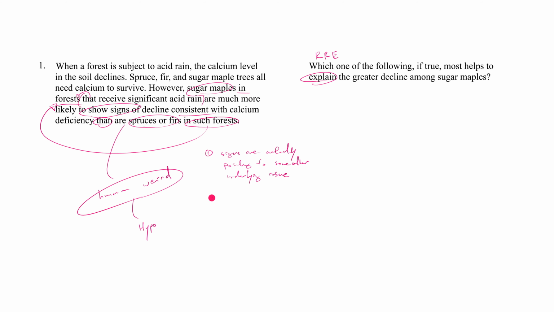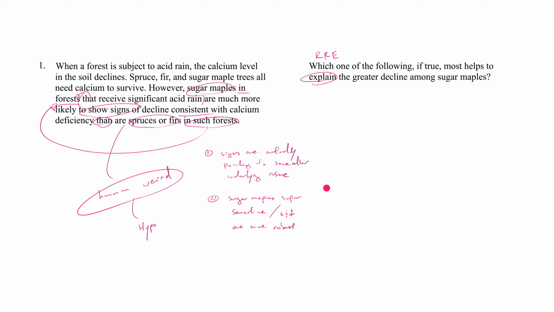Okay, let's keep going. Let's come up with more hypotheses. So perhaps, and again, I don't really know much about these trees in particular, just trees generally, so I don't know if this even makes sense, but maybe sugar maples are highly sensitive, whereas on the flip side, spruces and firs are more robust. They're just less sensitive to changes in calcium levels. Like with sugar maple, you decrease the calcium just a tiny bit and it's going to really start to suffer, whereas for spruces and firs, you have to really sap all the calcium out of the soil before you start to see them declining. Right?